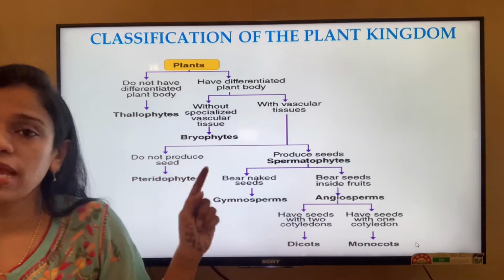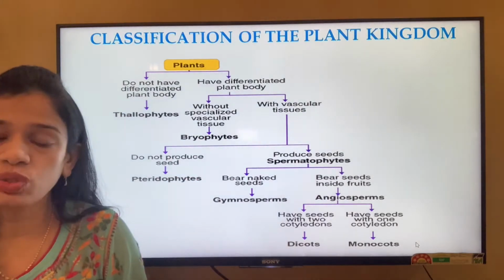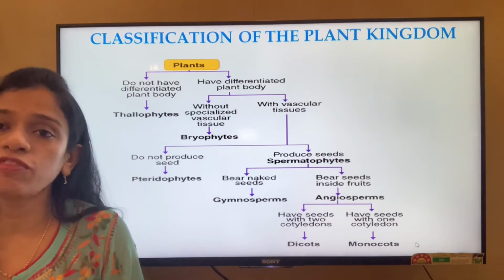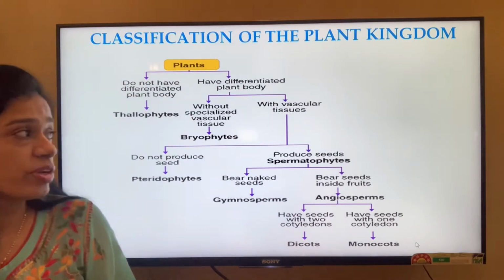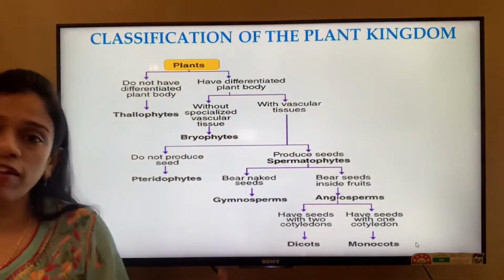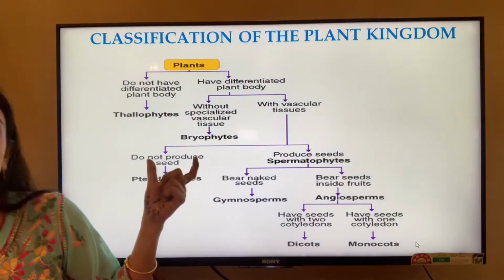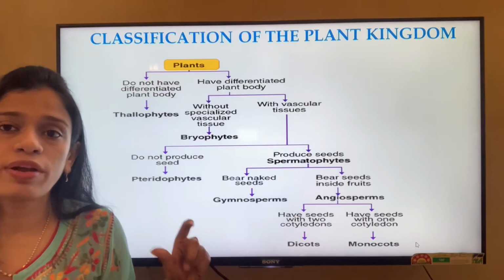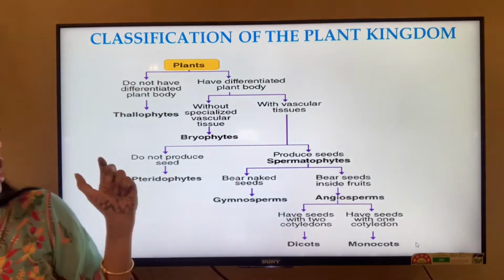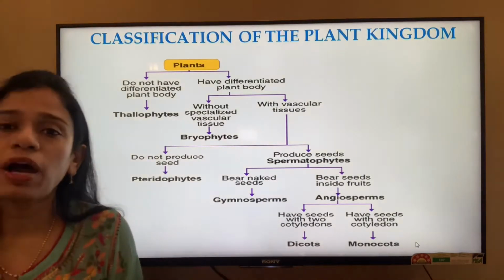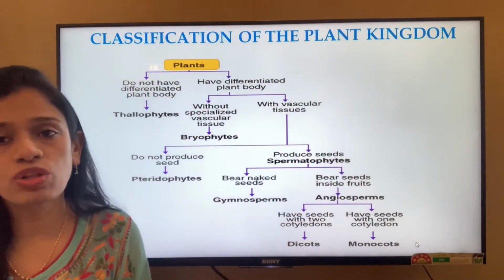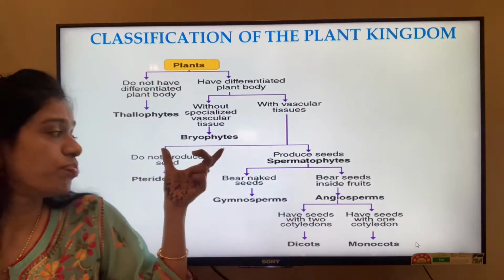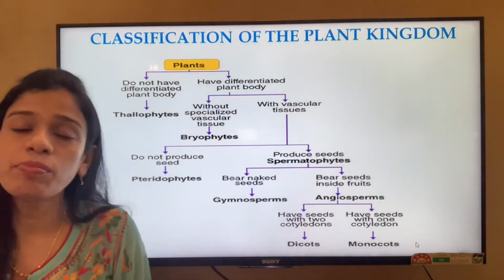Without, that is, they don't have particular veins or tissues to carry the food or the water and the raw material, whereas here they have those tissues for carrying the raw materials, water as well as the prepared food. So the part of the plant kingdom which does not have this specialized vascular tissue is formed under Bryophytes.